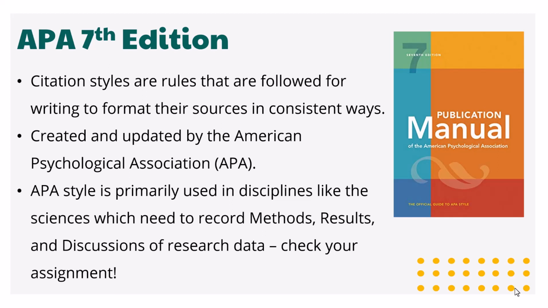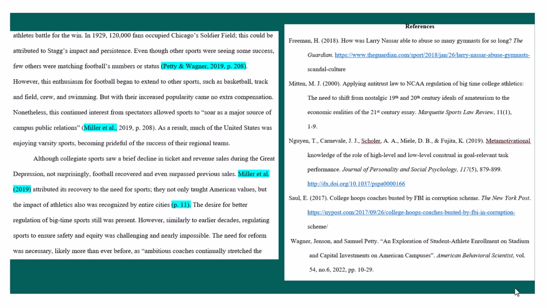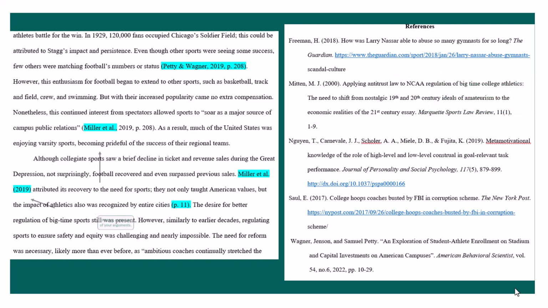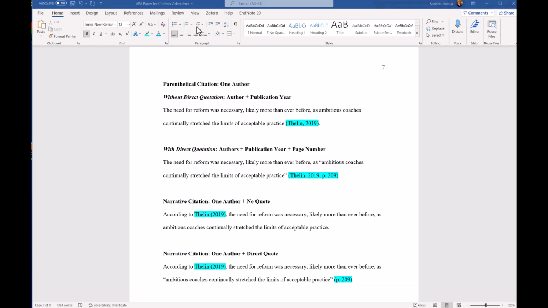The APA style is primarily used in disciplines like the sciences, which need to record methods, results, and discussions of research data. But check your assignment to ensure you're using the right style. These rules mean that your citations will follow a consistent format, so readers can use them to locate specific sources of interest. Your citations also provide evidence of your arguments and credit the author's original works.